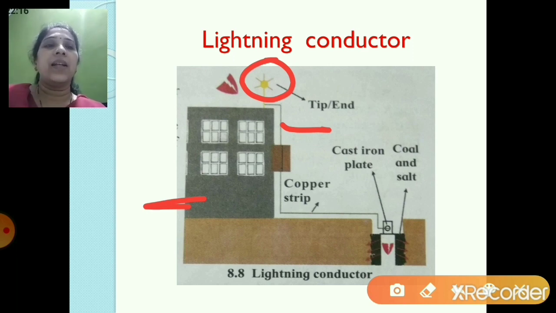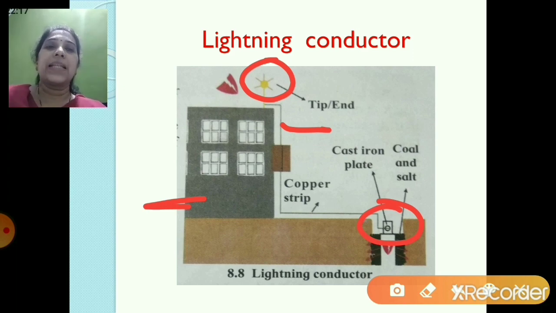And the other end is connected to a plate of cast iron. What is cast iron? It is a mixture of iron and carbon, and the carbon content is more than the iron, so that's why it is called cast iron. The upper end of the copper strip is connected to the highest part of the building, and the other end, as I told you, is connected to the cast iron plate.